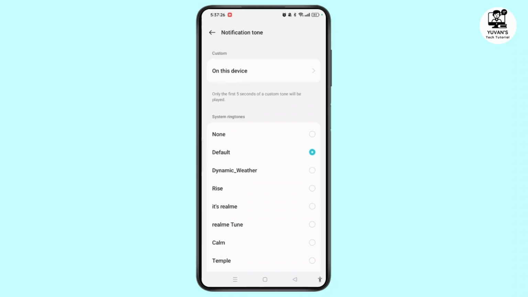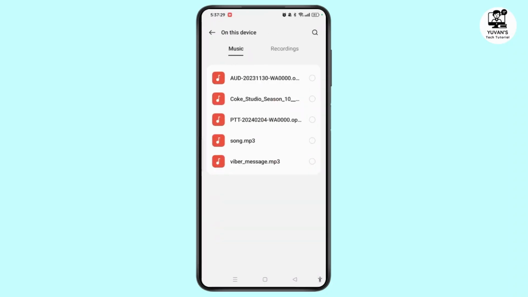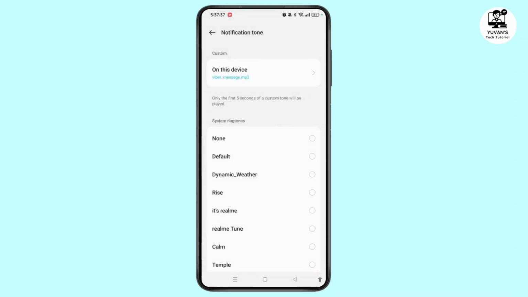Under that, tap on this device, and from here you can select music or recordings and select any one of them and get back. And after that, it says that only the first 5 seconds of a custom tone will be played. So in this way you can set the message custom ringtone.